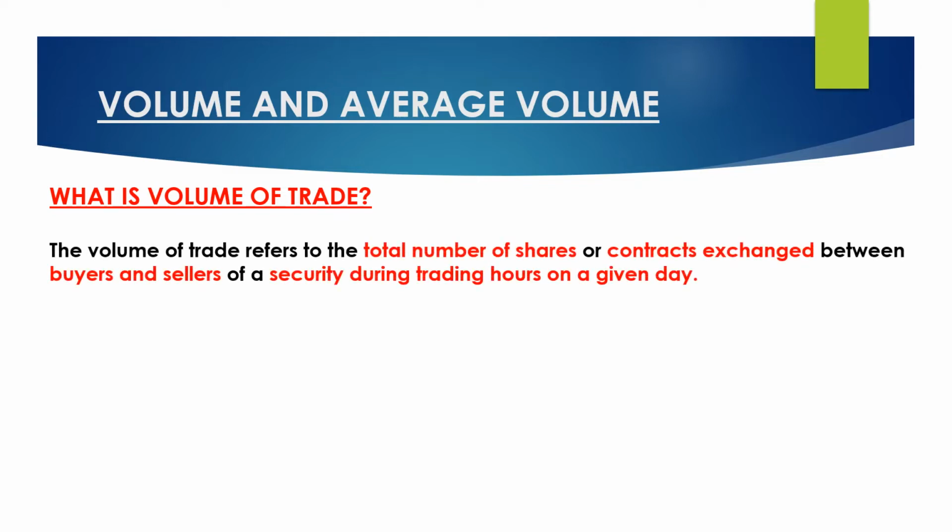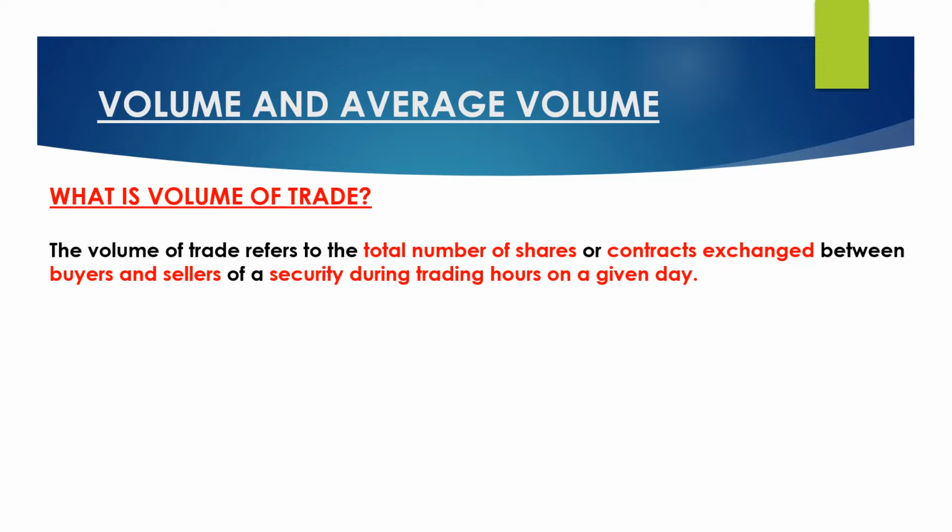Now, the volume of trade refers to the total number of shares or contracts exchanged between buyers and sellers of a security during trading hours of a given period of time. So what does it mean? It's the total number of shares exchanged. A volume will have both buyers and sellers, whatever bar you see on the volume line on your trading screen.